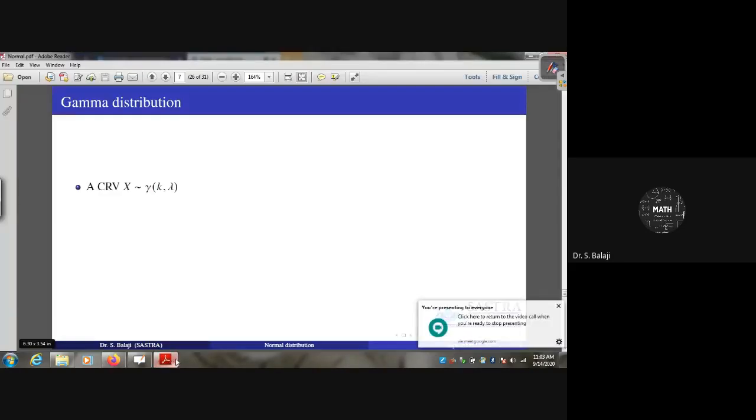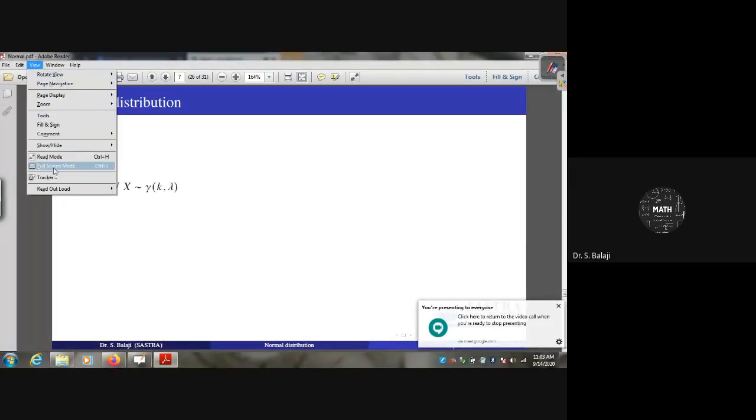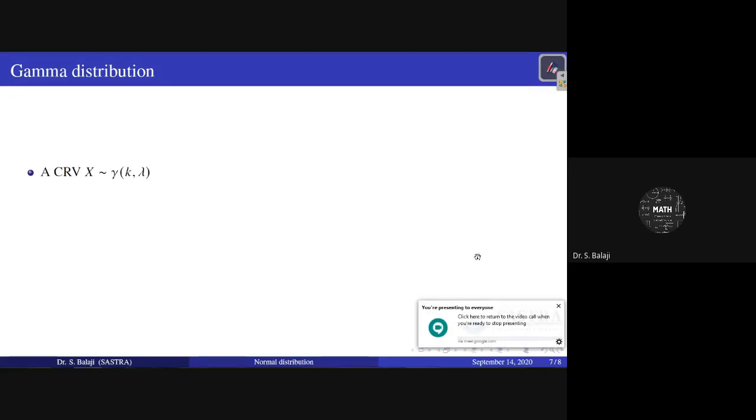In the last few classes, we discussed normal distributions, the related problems and properties. Today, we will discuss the gamma distribution. We will discuss the concept of gamma distribution. Another name for the gamma distribution is the Erlang distribution. We will discuss what the PDF for the gamma distribution is, and correspondingly its properties and some related problems.